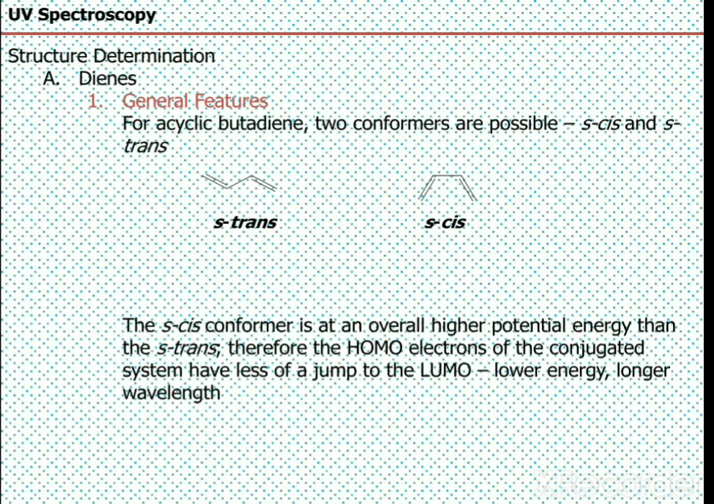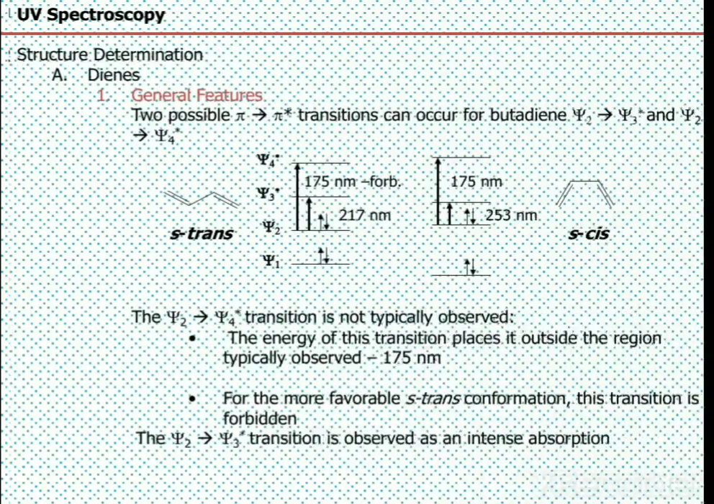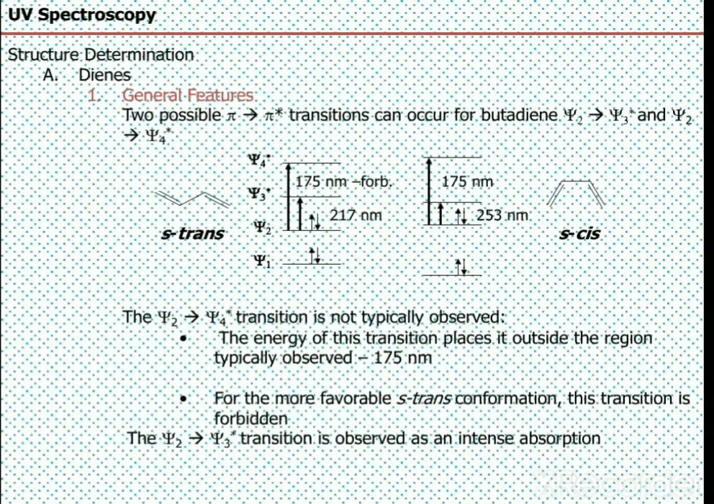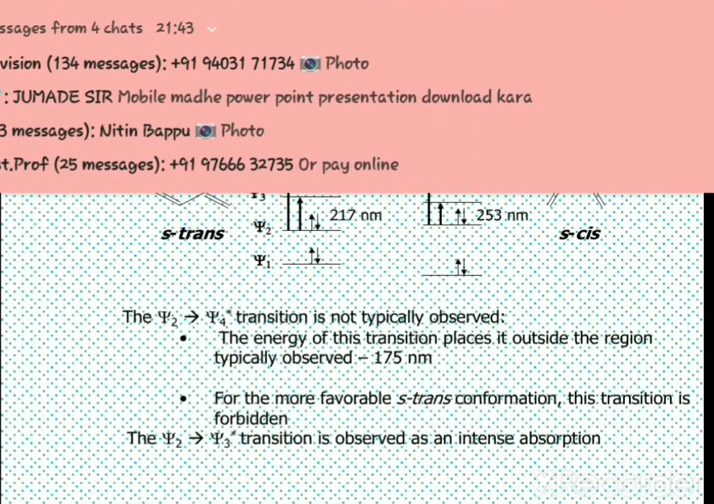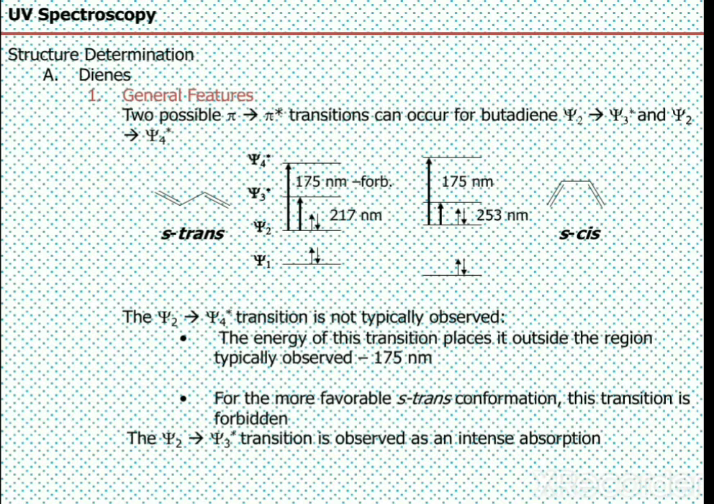the more will be the absorption and the longer will be the wavelength. It means the lower the energy gap between HOMO and LUMO, the higher the absorption and the longer the wavelength of absorption. We know that a diene has two double bonds, which means 4 pi electrons, and there are 4 orbitals, 2 pi bonding orbitals and 2 pi anti-bonding orbitals.